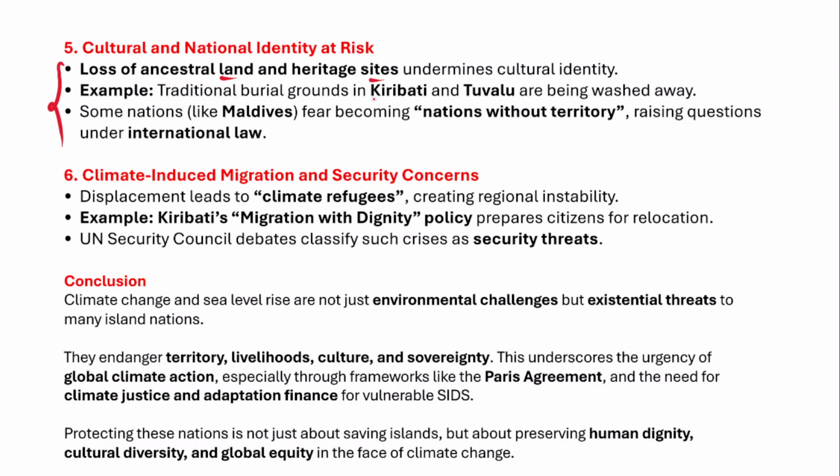For example, the traditional burial grounds in Kiribati and Tuvalu are being washed away. Some nations like Maldives are becoming nations without territory, raising questions under international law. And then the climate refugee problem, or climate-induced migration, and even security concerns. So there are some concerns as well in this matter.